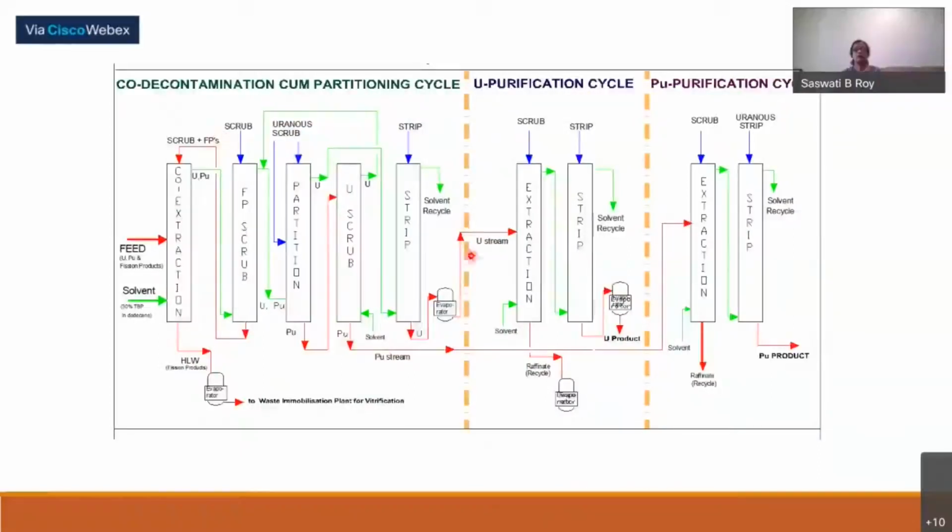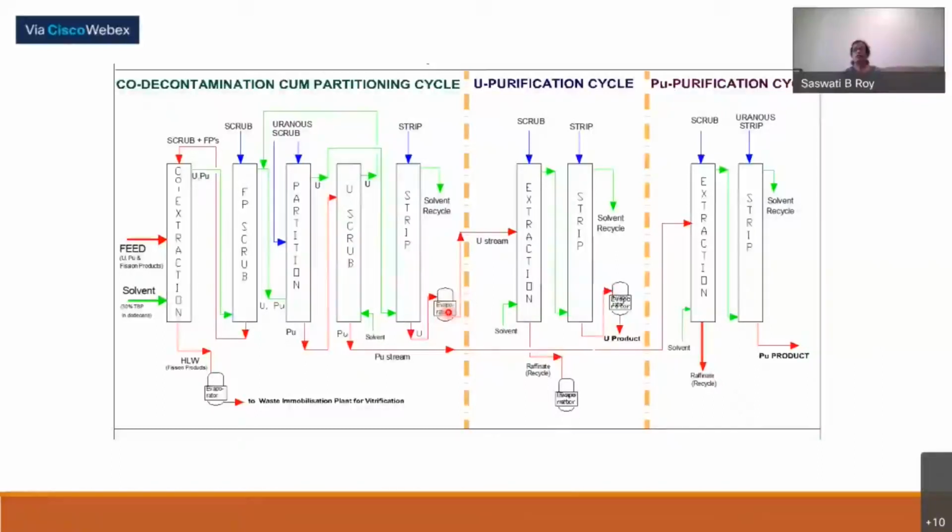These are the first things we have also seen. Here, additionally, an evaporation stage is shown, where the high level waste will be evaporated for volume reduction, and then we go for vitrification and value added material separation. And from this stream, whatever uranium solution we got, this uranium solution also will be